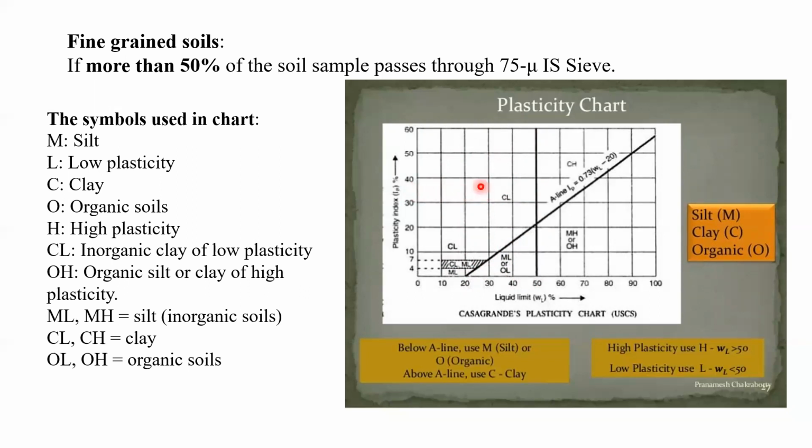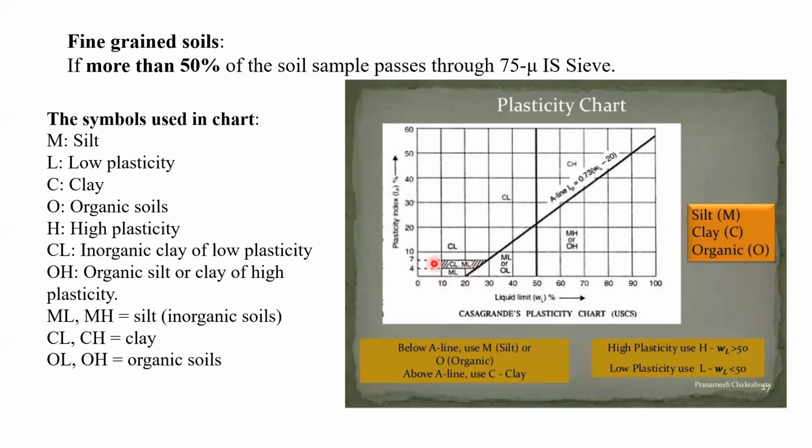Your point will come here, and in that case, we can say whatever the soil sample we have collected will be denoted as, or we will have the property CL. That means our soil is of low plastic clay. Like that, we can say. That means we can use this chart to find out the characteristics of the soil which you have tested in the laboratory.